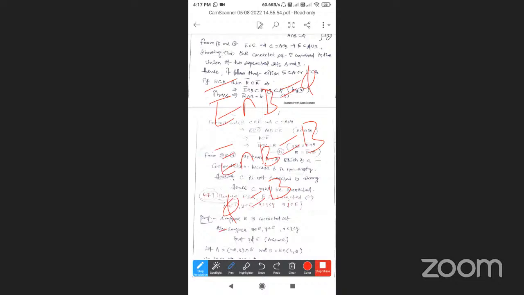B is equal to empty, which is a contradiction. A and B are two non-empty sets, which is a contradiction because B is a non-empty set.